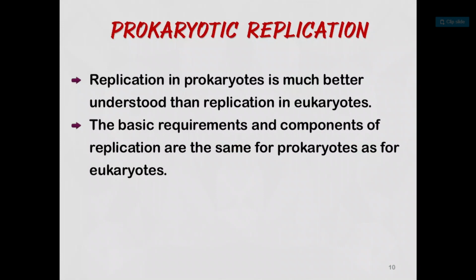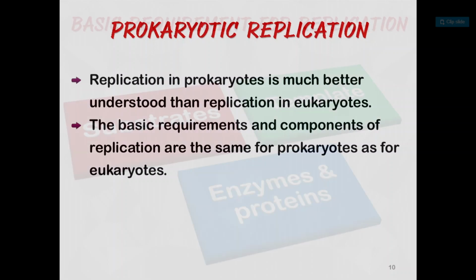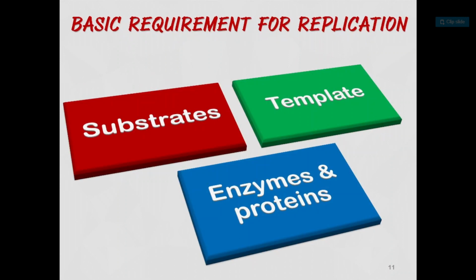Now prokaryotic replication. Replication in prokaryotes is much better understood than replication in eukaryotes. The basic requirements and components of replication are the same for prokaryotes as for eukaryotes. In both, the requirements are similar for the replication process. So see here, the basic requirements for replication are substrates, template, enzymes and proteins. These are required for the replication of DNA.